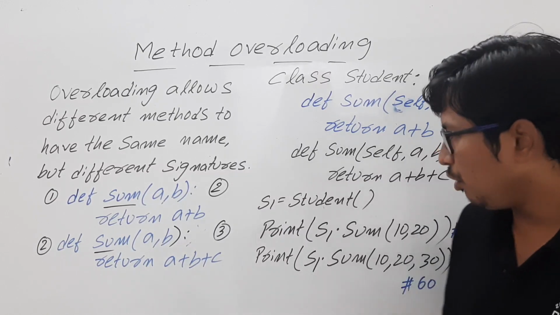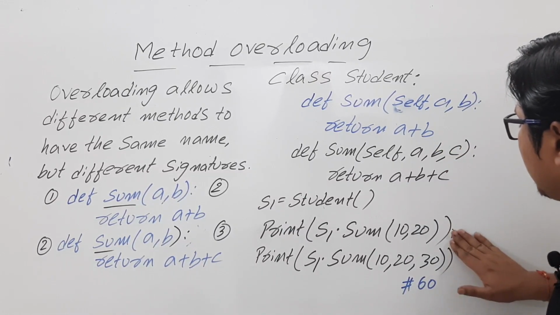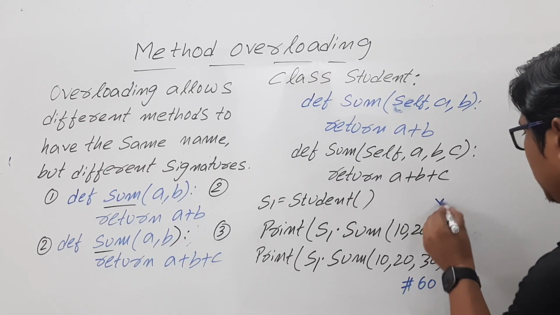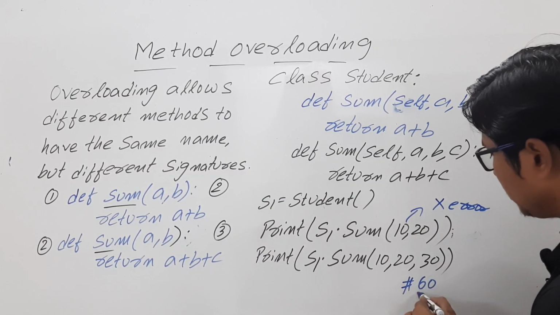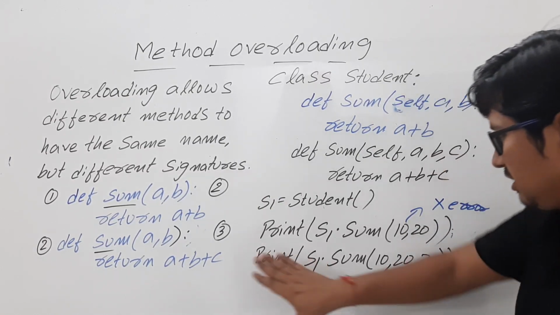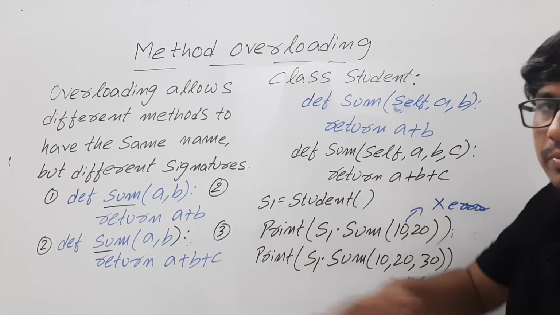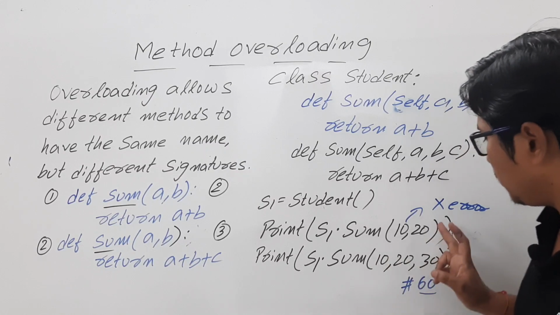Am I right? However, in Python, this statement will give you an error. Is it clear? But this one will give you the output as 60. Look at here, why it will give an error. Obviously, if you write both the statements, you will get an error. This will not be given as an output. What is the meaning of that? You will get an error.